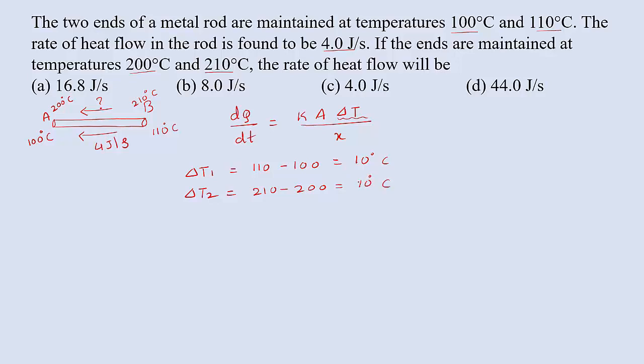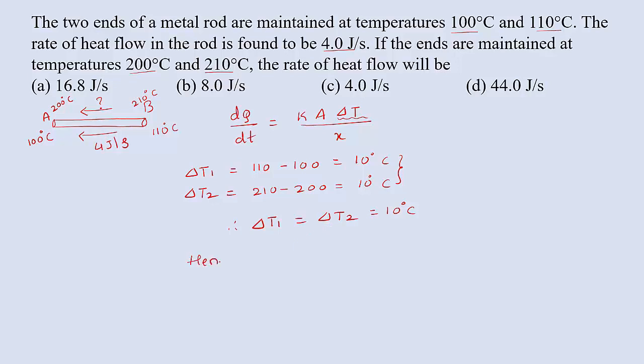Now you can observe the change in temperature in both cases is the same, that is 10 degrees Celsius. That means the change in temperature in the first case is equal to the change in temperature in the second case, which is equal to 10 degrees Celsius. So when the change in temperature is the same, hence the rate of flow of heat is also the same.